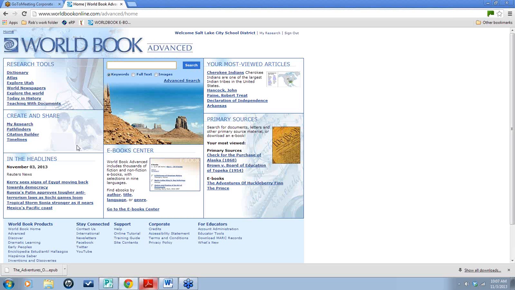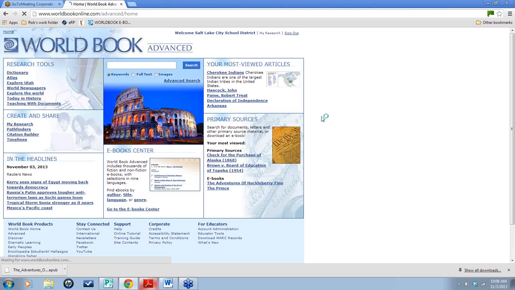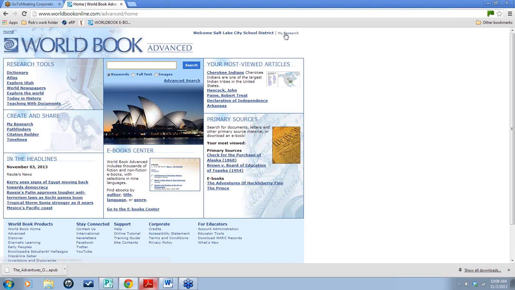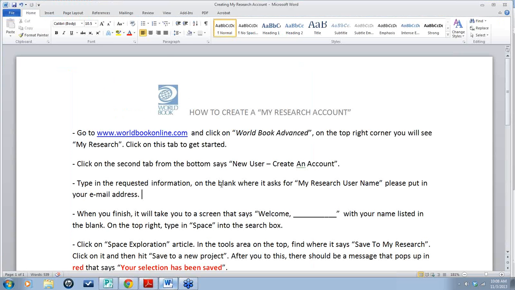And the last thing I wanted to show you really quickly is the My Research feature. I'm going to sign out. I was already logged into mine, but when you click on My Research, basically you guys would start from scratch by clicking on Create an Account. And I'm going to send out an instruction sheet to your librarian. It's going to look like this.